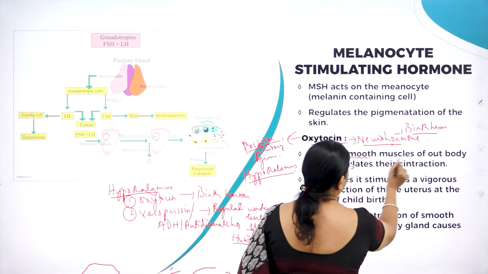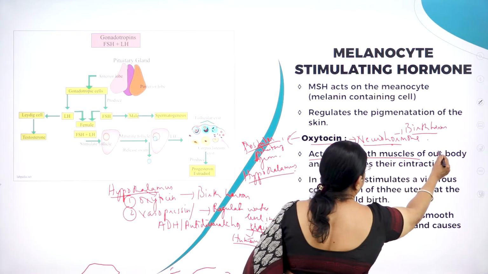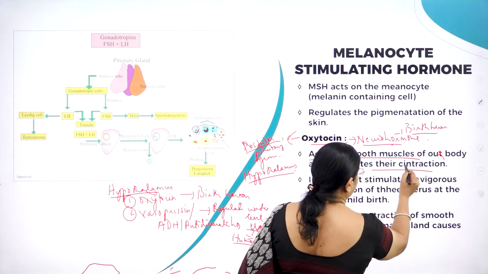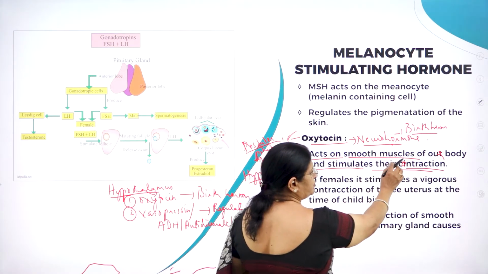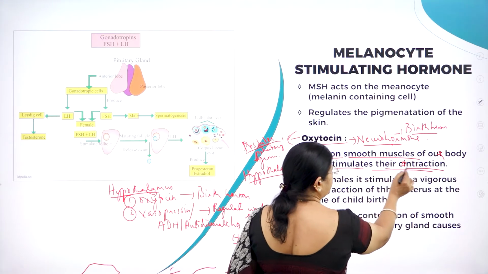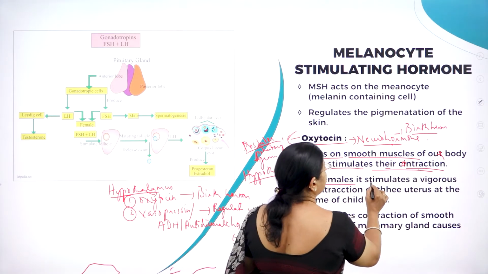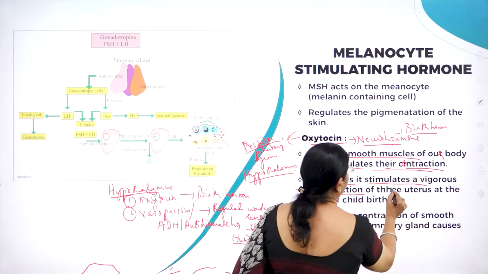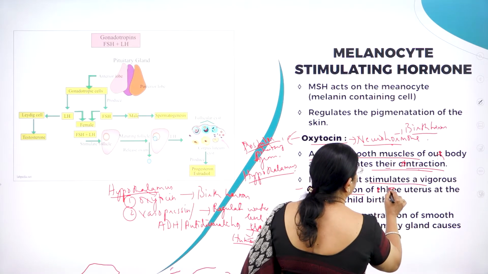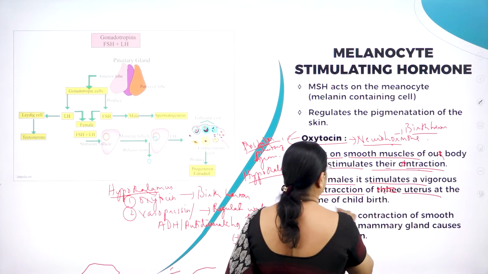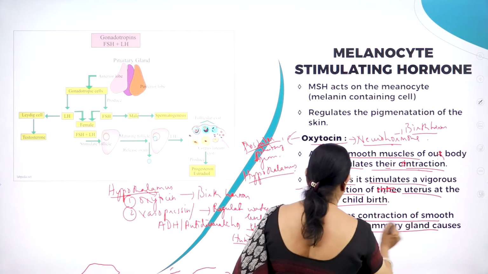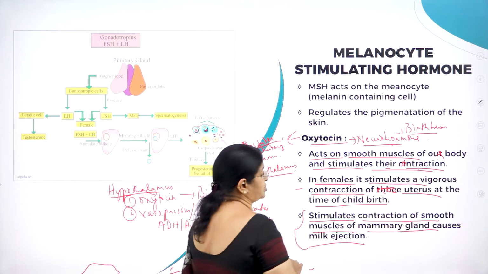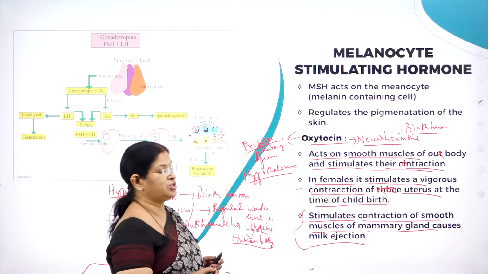It acts on smooth muscles of our body and stimulates their contraction. In females, it stimulates vigorous contraction of the uterus at the time of childbirth. It also stimulates contraction of smooth muscles of the mammary gland, causing milk ejection. See how important this oxytocin is.